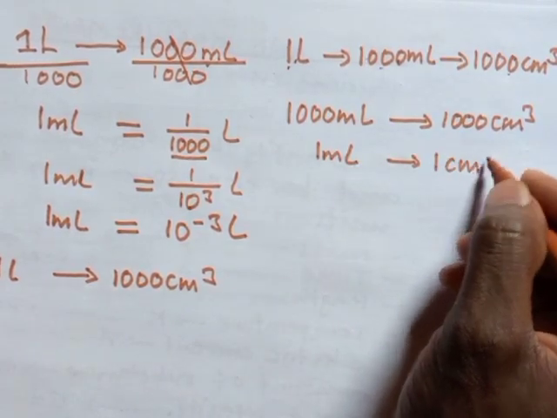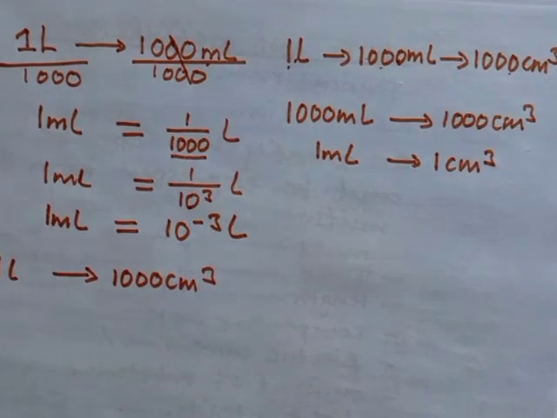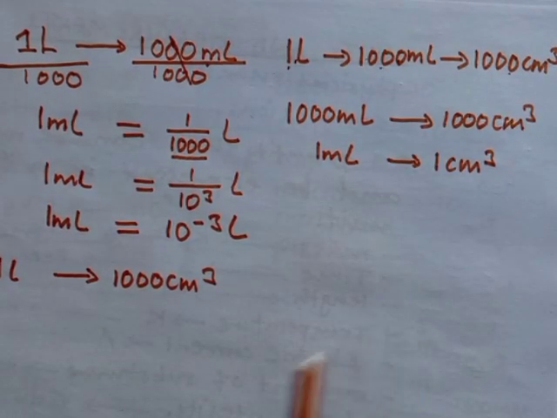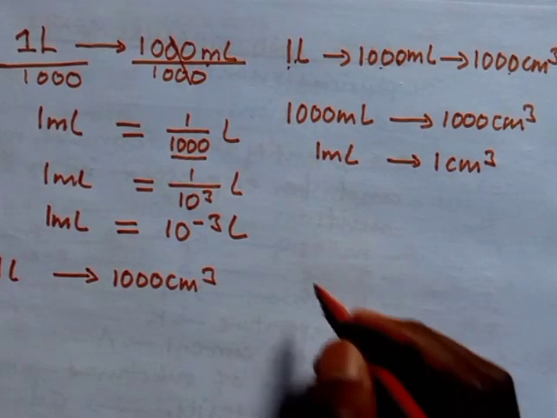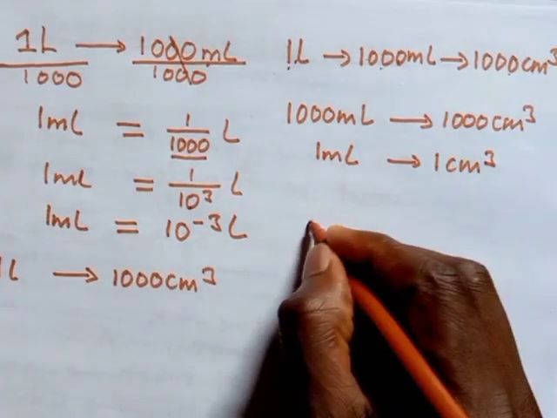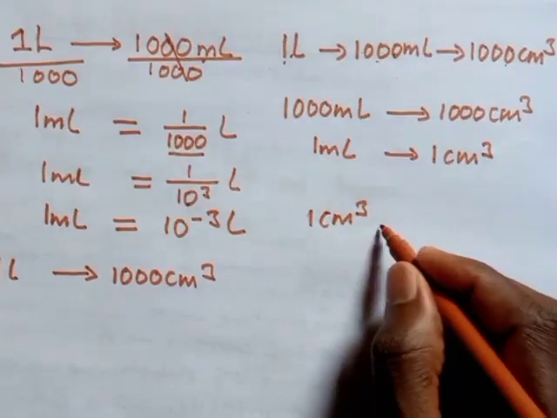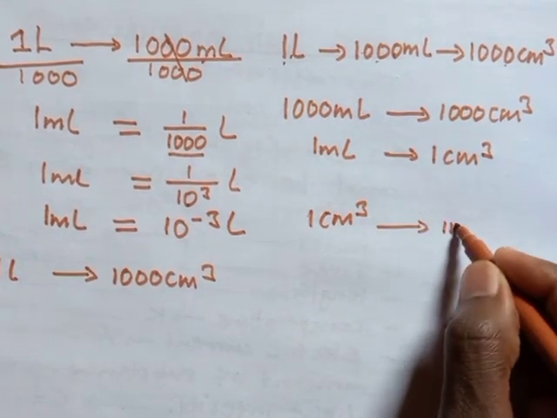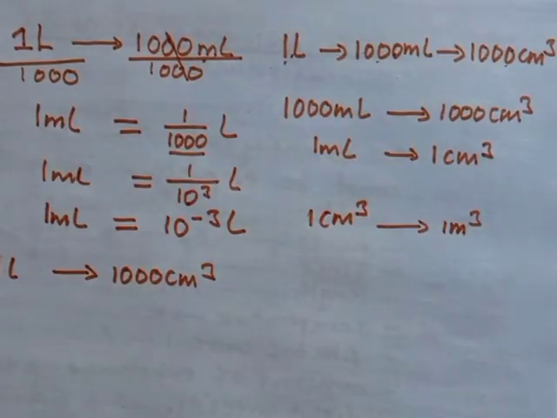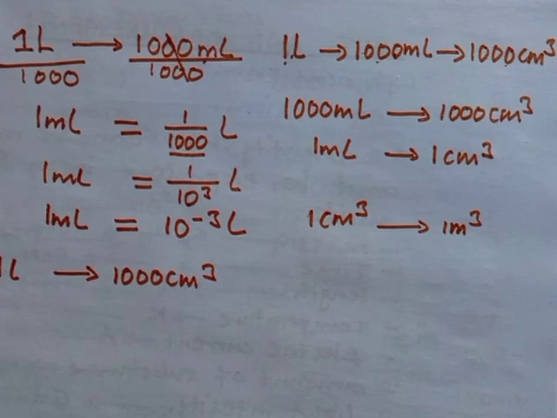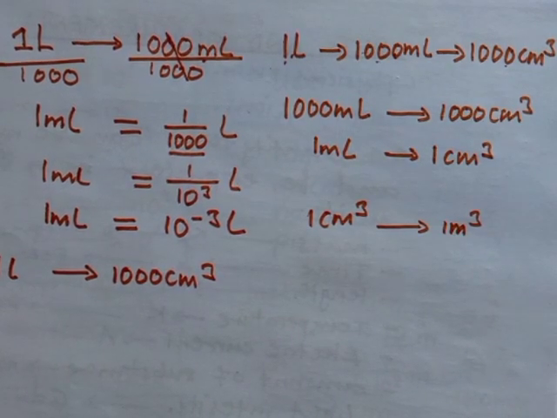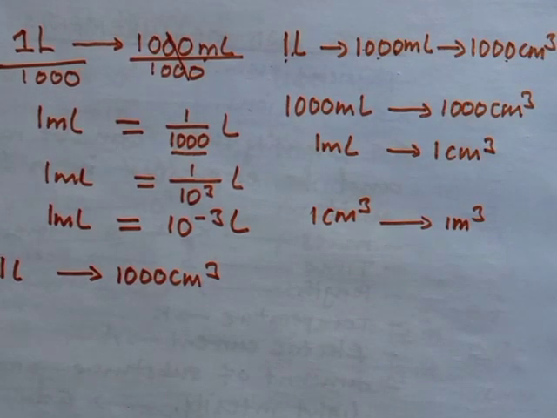A single cubic centimeter. Suppose you want to convert something from a single cubic centimeter into meter cubed. What are you supposed to do? Here we have to use what we call a chain link. Now the question is, how do you use that same chain link?